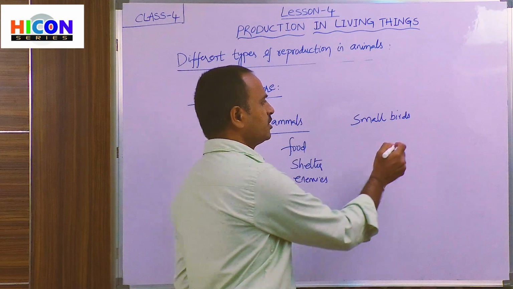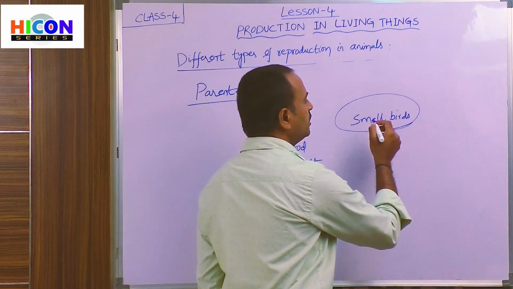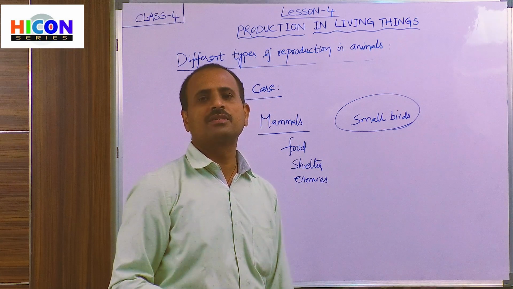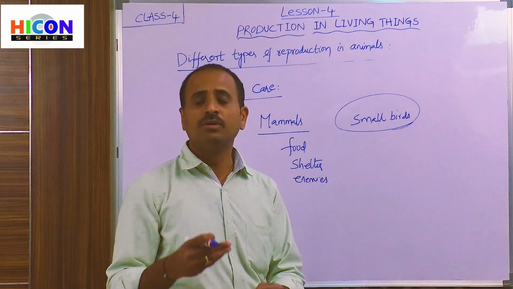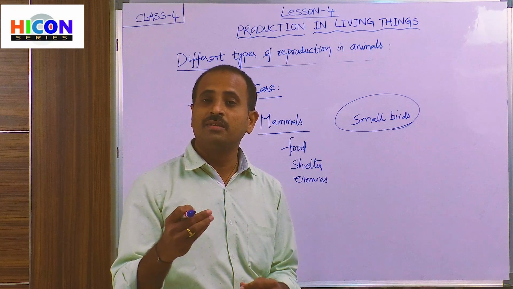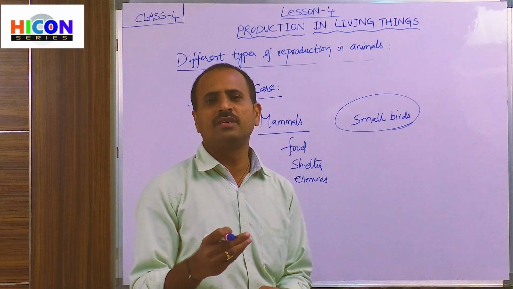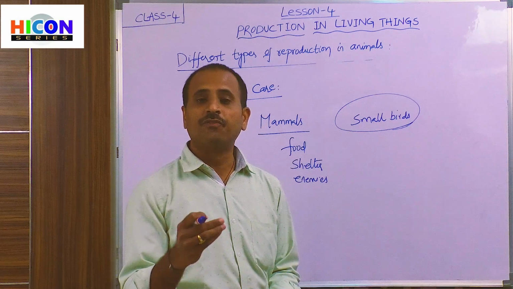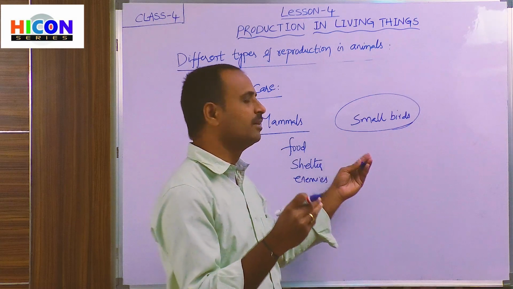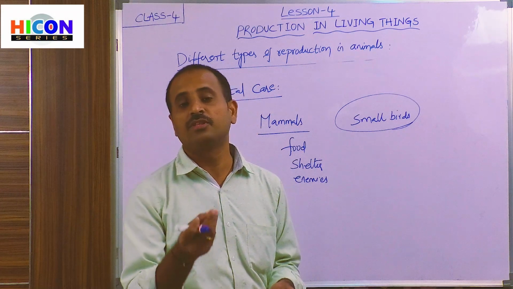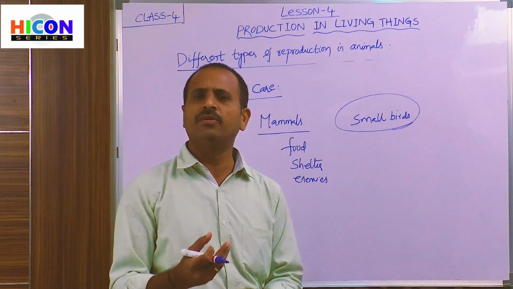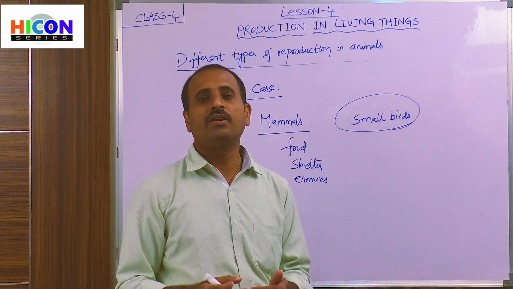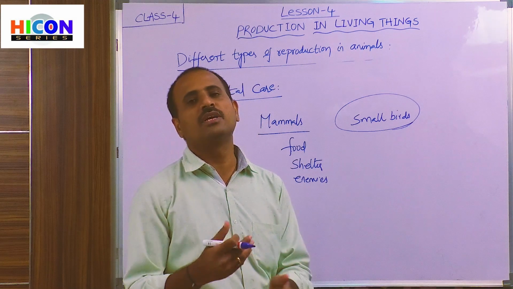Because these small, young birds do not have completely developed wings, they are not able to fly and cannot get their food by themselves. That's why the parent birds feed their young birds with their beaks. They have to take care of them until the young birds get their wings and are able to get food themselves.